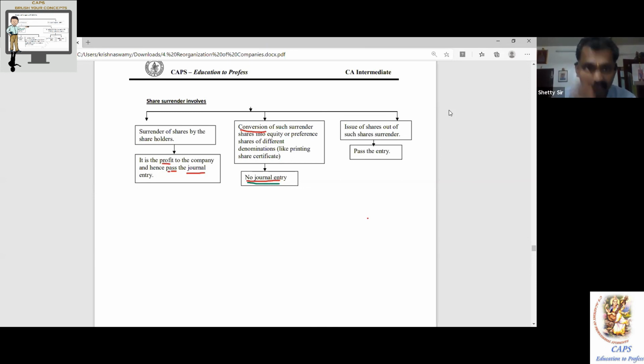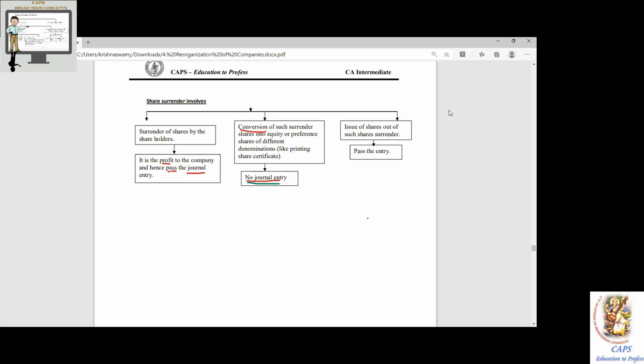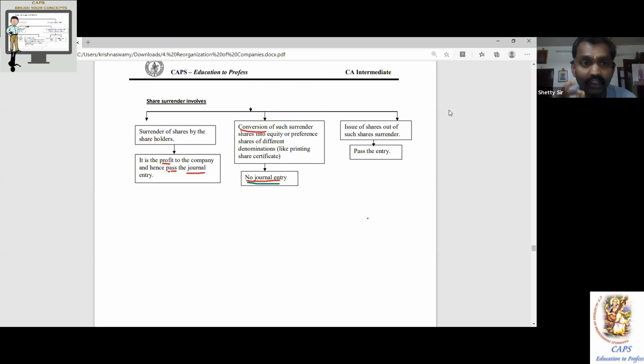So let us assume in the 5th year. First year you have paid. Second, third, fourth, all the 3 years, the accumulated preference dividend is 30 lakh. So in the 5th year, if the company goes for internal reconstruction, case number 1: preference shareholders forgo this 30 lakh dividend. They forgo. That is the adjustment given.